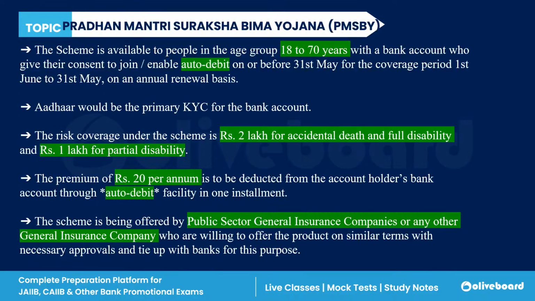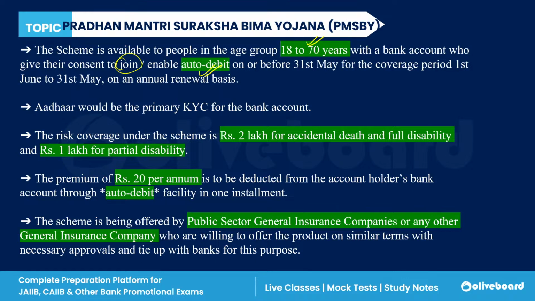Now let's talk about the Pradhan Mantri Suraksha Bima Yojana. First of all, the age group for which this scheme is available is 18 to 70 years, with a bank account, who gave their consent to join and enable auto debit.